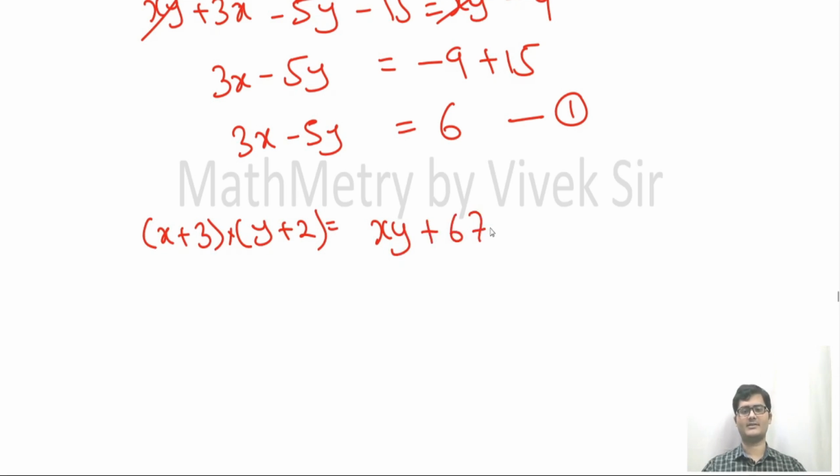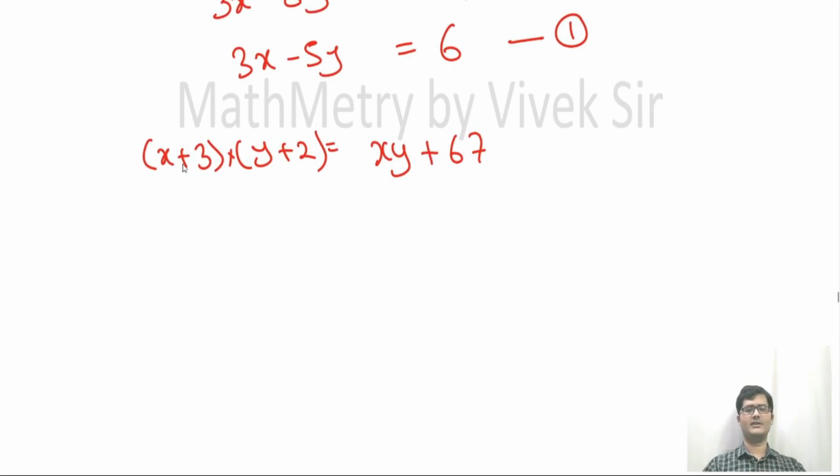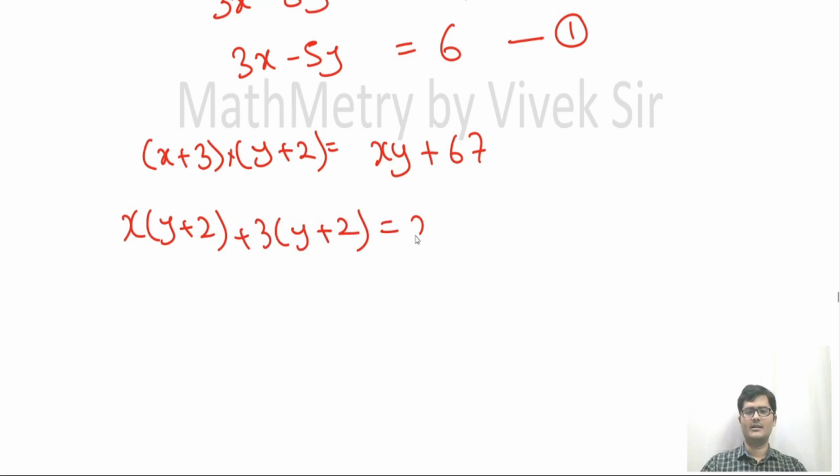Increased means plus. Let us do binomial to binomial multiplication. So x will go and get multiplied with y plus 2. Why I said binomial? Because we are having 2 terms in the bracket. So x into y plus 2 plus 3 into y plus 2 is equals to xy plus 67.